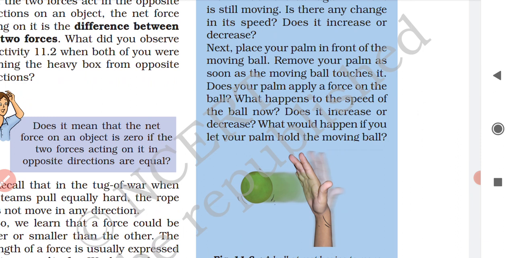Next, place your palm in front of the moving ball. What will happen? As soon as the moving ball touches your palm, the speed of the ball will reduce. Does your palm apply a force on the ball? Yes. We are placing our palm on the other side of the moving ball, where the ball is approaching. As soon as the ball touches your palm, the speed of the ball will decrease. Why? Because you are applying force from the opposite side.